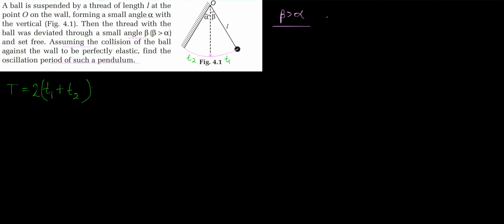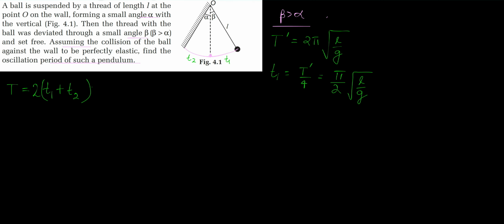So how are we going to find times t1 and t2? Let's see. t1 can be found just by looking at this one. It's 1/4 of the time period of oscillation of the simple pendulum, where the simple pendulum's time period is T' equal to 2 pi square root of L over g, and t1 is going to be T' over 4. So T' over 4 is equal to pi over 2 square root of L over g. So we have found t1.